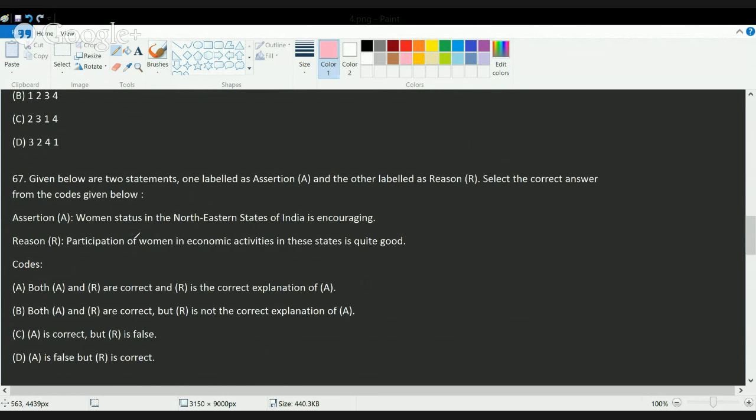The next question is, women status in Northeast India is encouraging because participation of women in economic activity in these states is really good. So both assertion and reason are correct, and reason is the correct explanation because I can, as I did, use the word because and try to join these sentences, and this really makes some sense. Okay, so I can say both of these are true, and reason is the correct explanation for assertion.